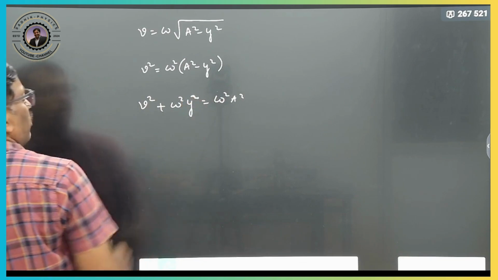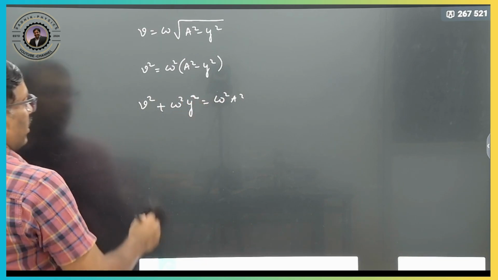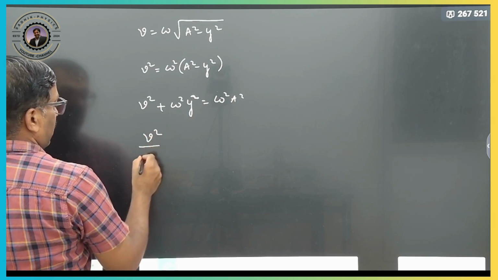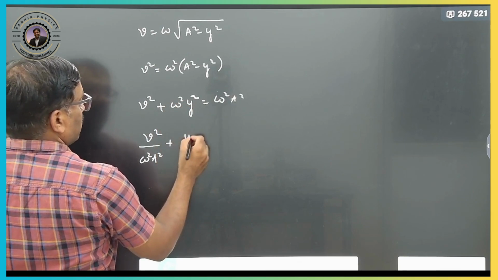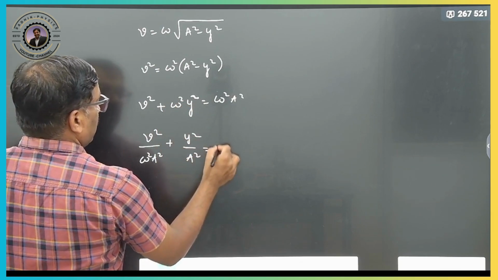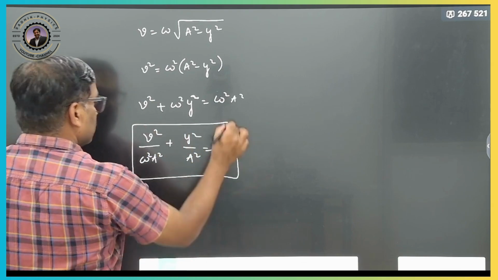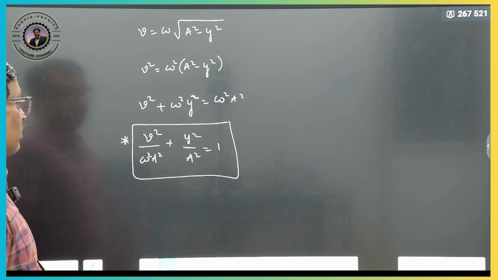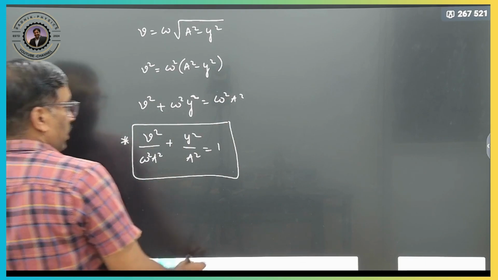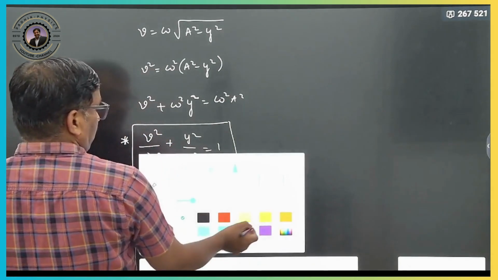Clear? Now divide by omega square a square: v square by omega square a square plus y square by a square is equal to 1. So this is nothing but an elliptical equation.